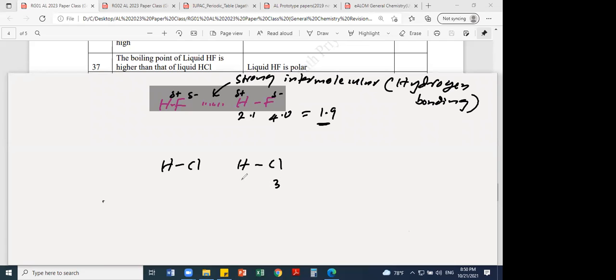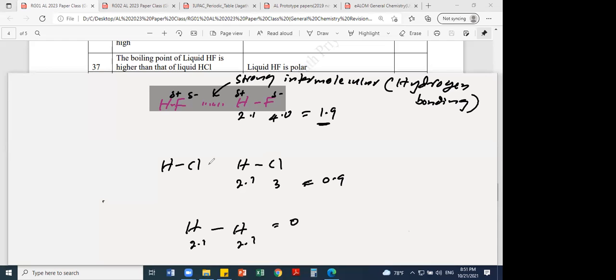Chlorine 3, hydrogen 2.1, then the difference will be 0.9, no? 0.9. Therefore, the difference is less. If the difference is 0, then it's 100% covalent, 100% pure covalent. If the difference is 0, like hydrogen, then the electronegativity difference is 0.